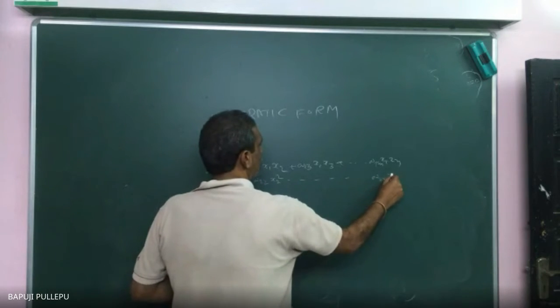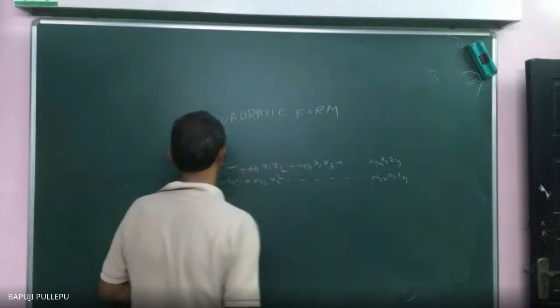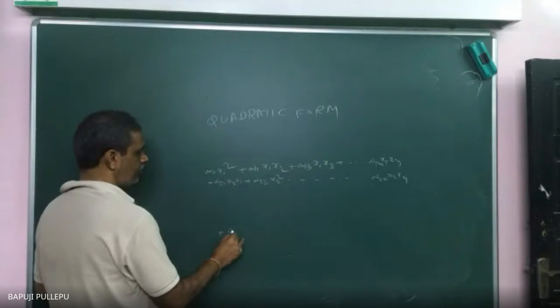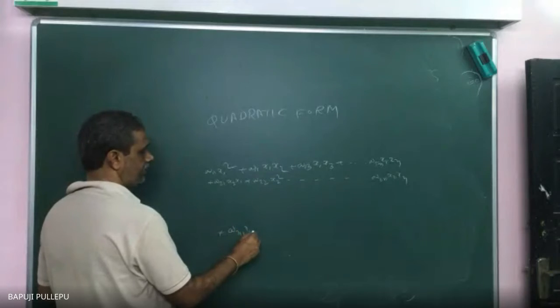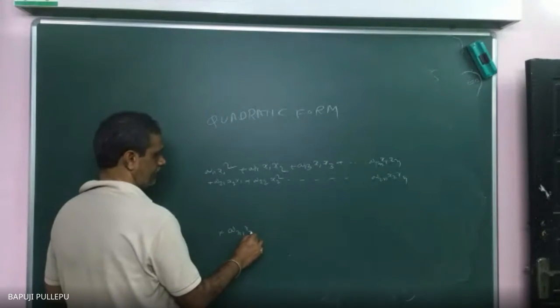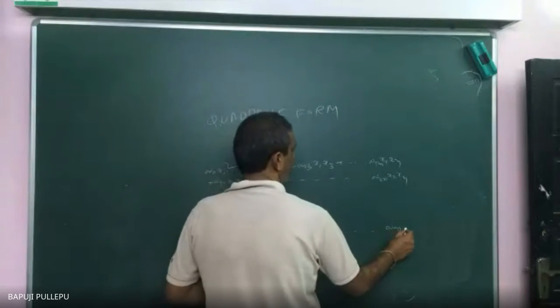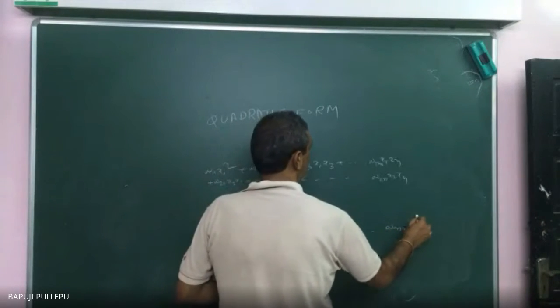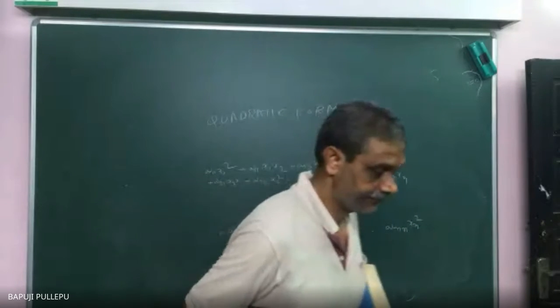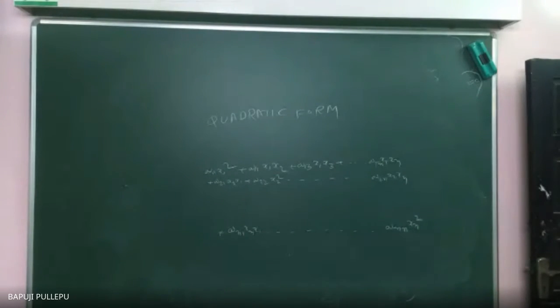A2n means what? X2, Xn. Then similarly plus nth row you will get. An1 means Xn, X1, and so on. Ann means what? Xn square. Same elements actually. Quadratic means both sides x only. Previously I took x and y as different linear forms. Both linear forms are the same actually. This is also the x variable only. There is x, so I will get quadratic.